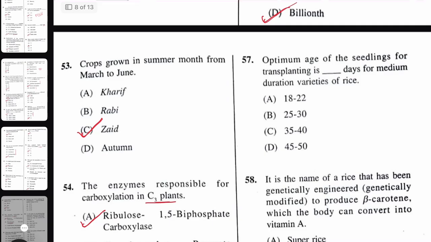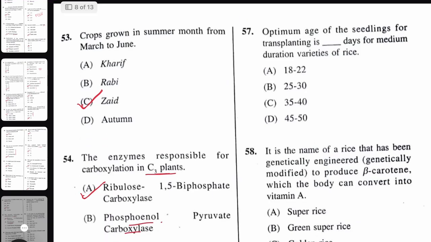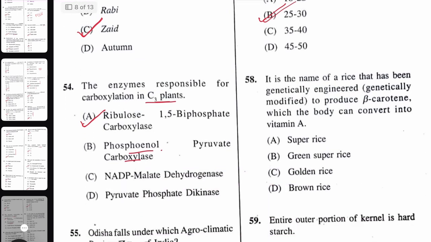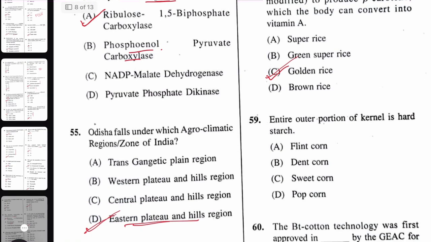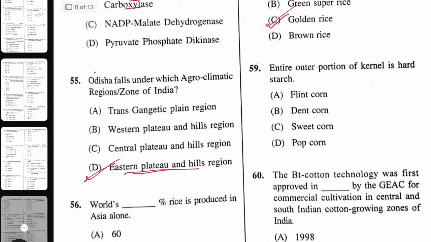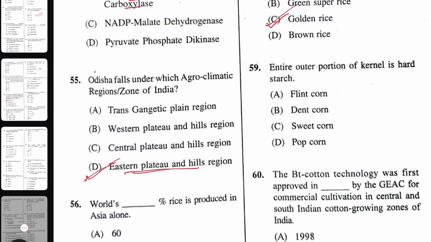Next question. Optimum age of seedling for transplanting at dash stage for medium duration variety. The right answer will be 25 to 30 days. Next, what is the name of rice that has been genetically engineered to produce beta carotene, which the body can convert into vitamin A? That is called golden rice. And who was the pioneer? Ingo Potrykus and Peter Beyer. Next question. Entire outer portion of kernel is hard starch in which of the following corn? That is flint corn.